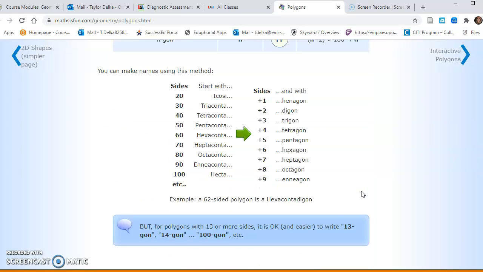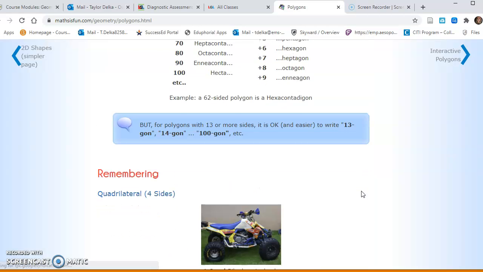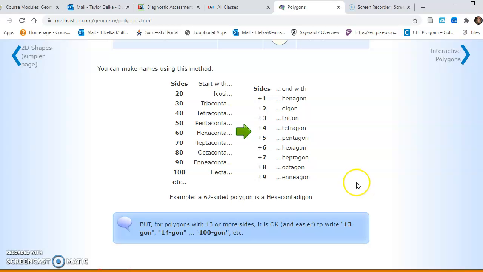And that is all that I have. We're going to keep going with this later on, and we'll go into quadrilaterals starting next week, okay?